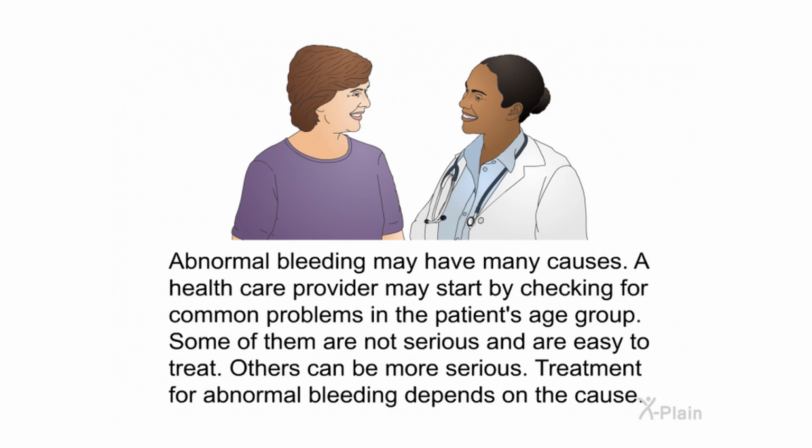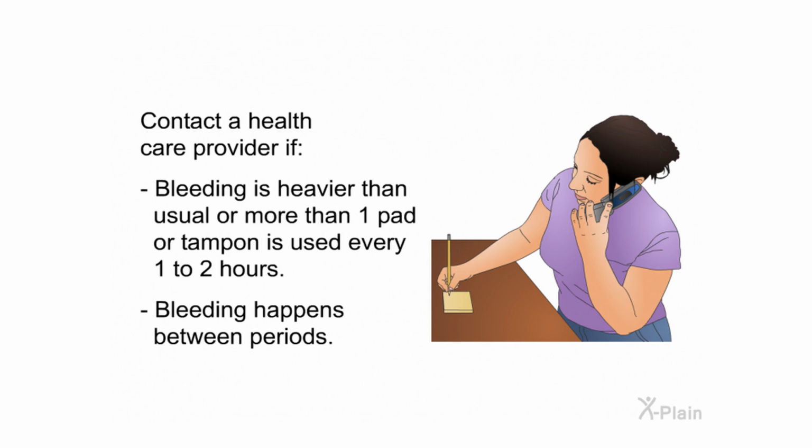Abnormal bleeding may have many causes. A healthcare provider may start by checking for common problems in the patient's age group. Some of them are not serious and are easy to treat. Others can be more serious. Treatment for abnormal bleeding depends on the cause. Contact a healthcare provider if bleeding is heavier than usual or more than 1 pad or tampon is used every 1 to 2 hours. Bleeding happens between periods.